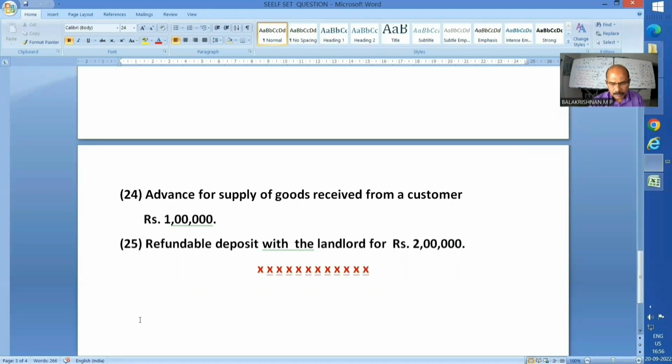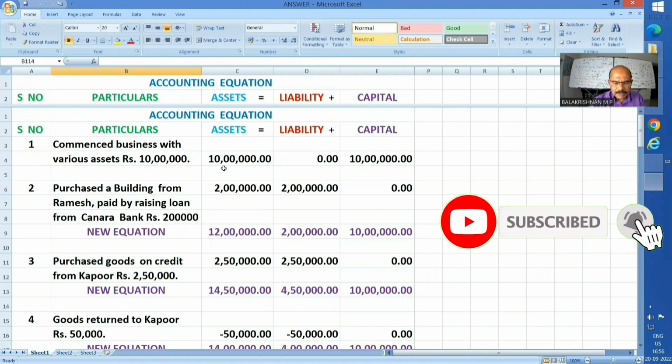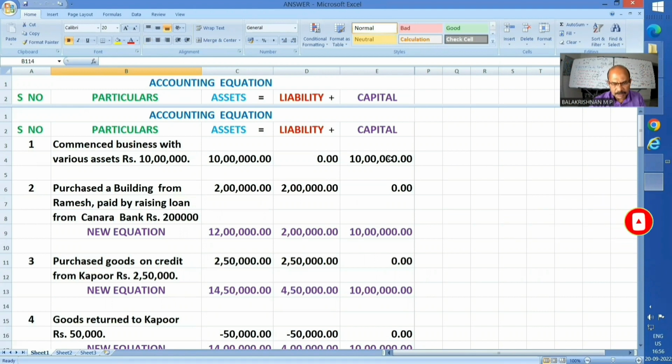Okay. Well, the answer is like this. First one, commenced business with various assets rupees 10 lakhs. So assets 10 lakhs, capital 10 lakhs. You are an expert by this time. By the way, please note that I am showing only the consolidated assets and consolidated liabilities. The breakup one, please refer to my previous episode, BSE 027.